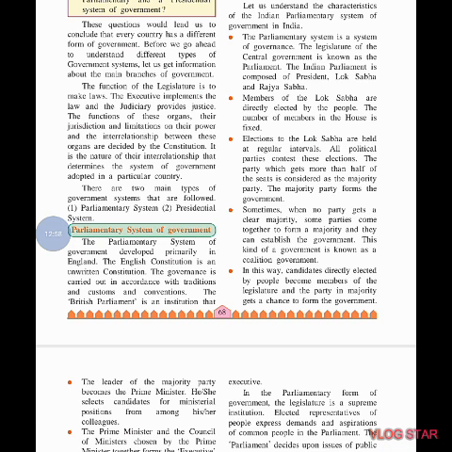Okay, so the next point is, sometimes when no party gets a clear majority, some parties come together to form a majority and then can establish the government. This kind of government is known as a coalition government.